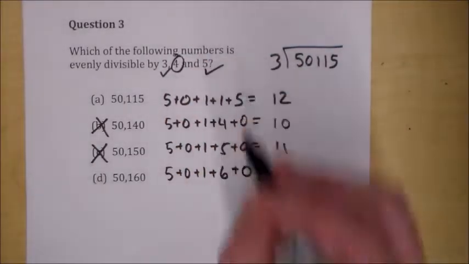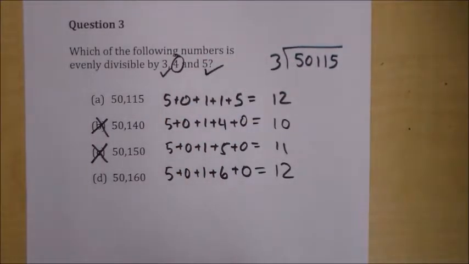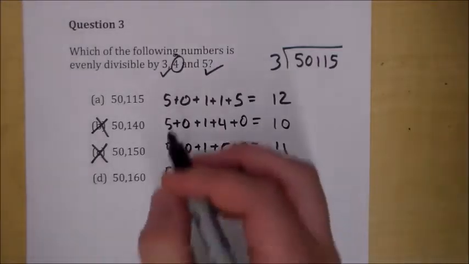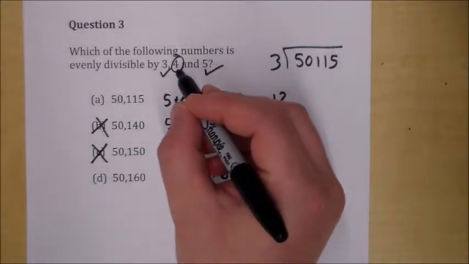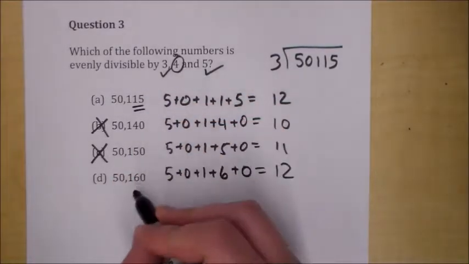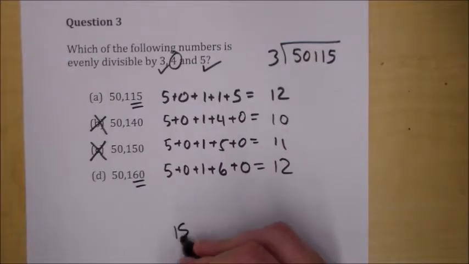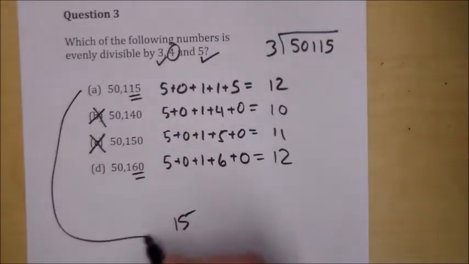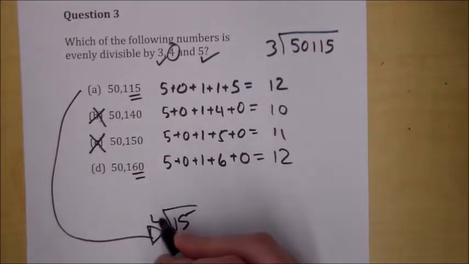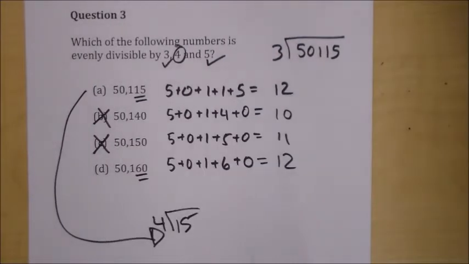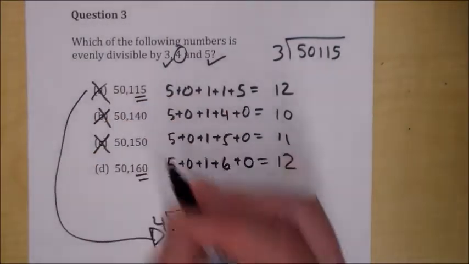What about 4? Well, because 4 goes into 100 evenly, all you have to know for a number to be divisible by 4 is if the last 2 digits are evenly divisible by 4. If 15, we're doing this one now. If 15 is evenly divisible by 4, then this number will be evenly divisible by 4. Guess what? 15 is not evenly divisible by 4. We know this one is no good.